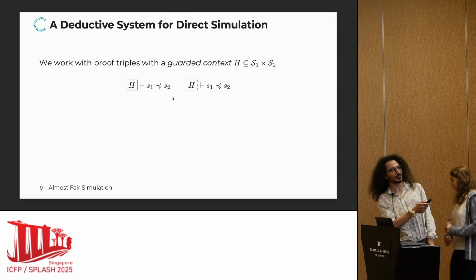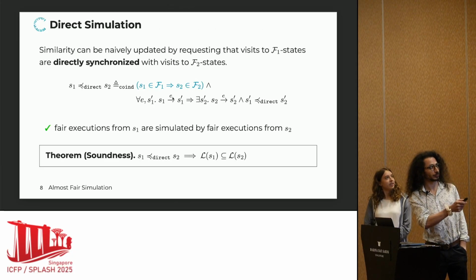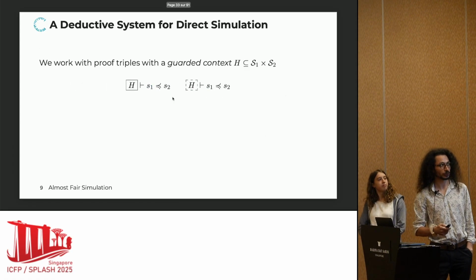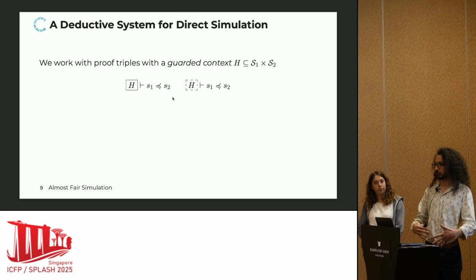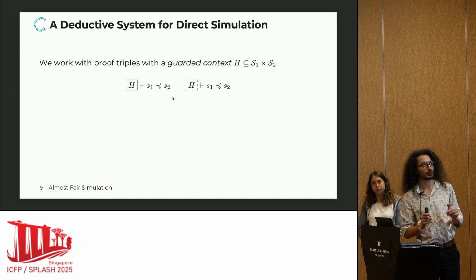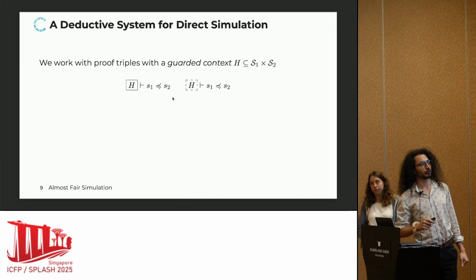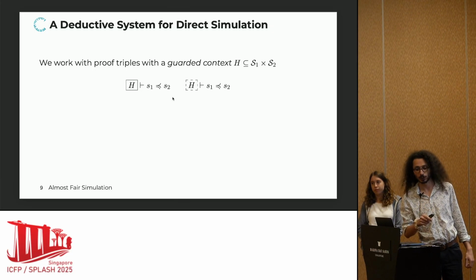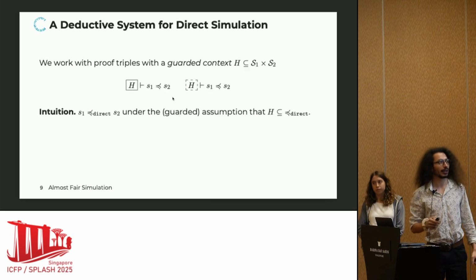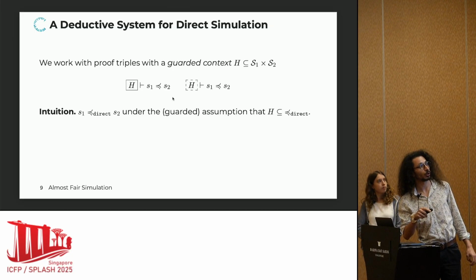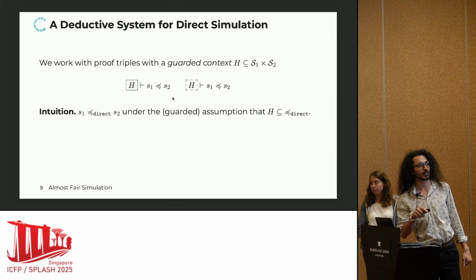All right. So Iona explained the trick of direct simulation to get a first sound proof technique for language inclusion. But how do we actually use it in practice in the proof assistant? What we're going to do is package a direct simulation in a little deductive system by manipulating triples with a guarded context. The idea is that on the right, we have the two states we need to prove to be directly similar. And on the left-hand side, we have a so-called guarded context that contains pairs of states. The intuition is that a triple holds means that S1 is directly similar to S2 under the guarded assumption that everything in the context is already directly similar.